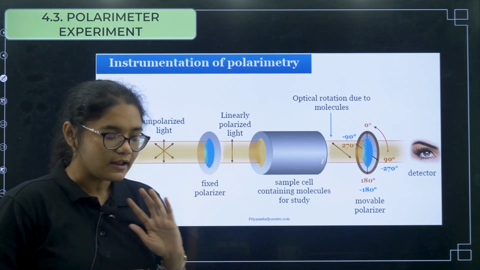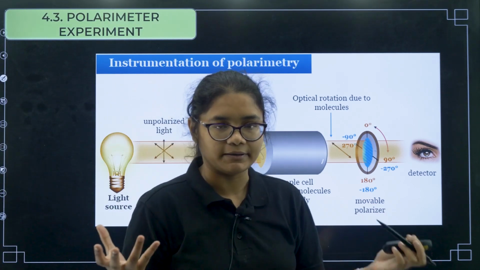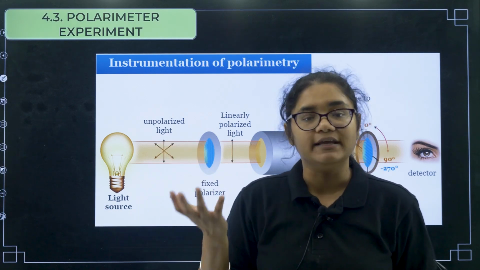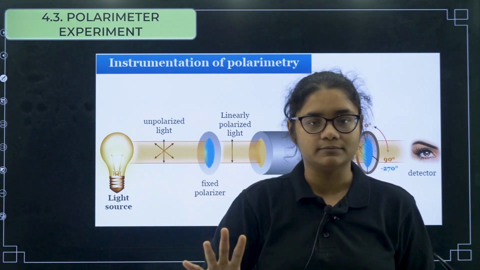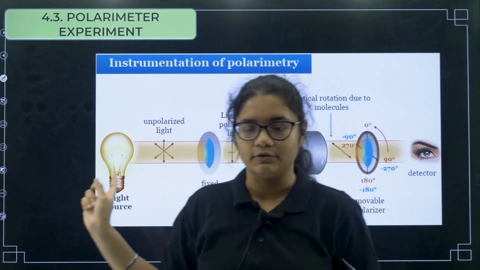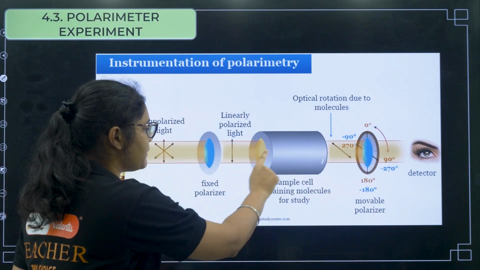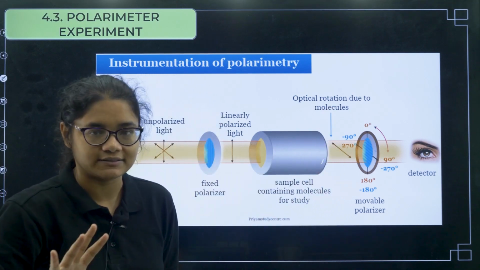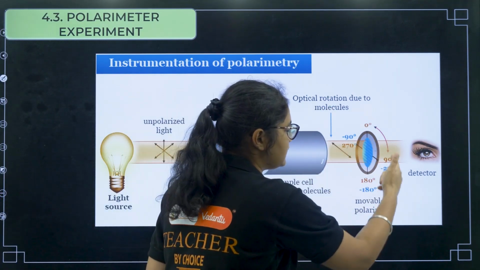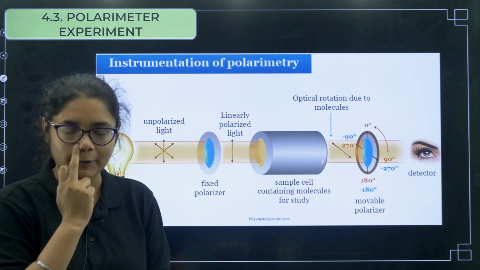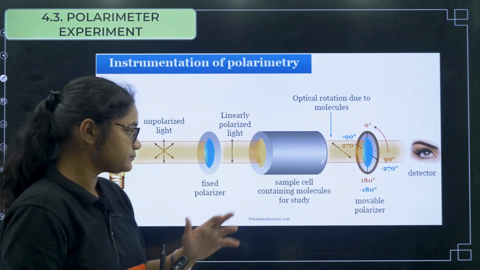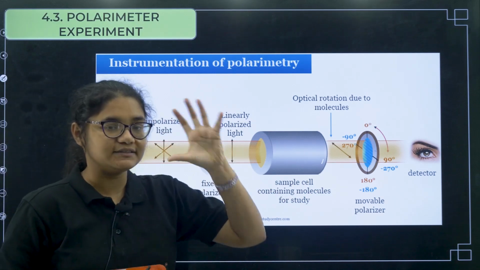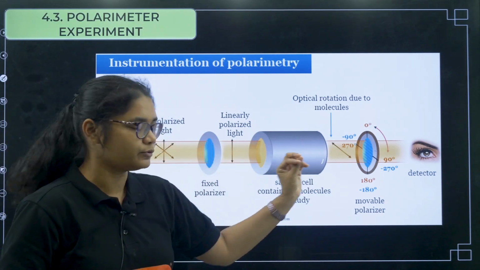Now if suppose a compound is given, A and B, we cannot say whether a molecule is optically active or not by just seeing it. The only way possible here is you have to put it in this sample, you have to pass the plane polarized light through it, then you have to check the rotation. If the rotation is there, then only you can say that it is optically active. So it is very important that you cannot say it by just seeing the molecule, you have to do this experiment.